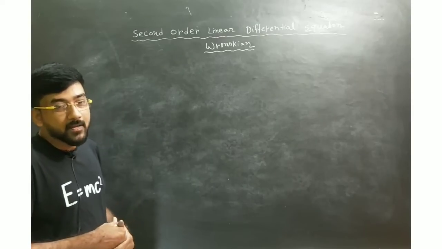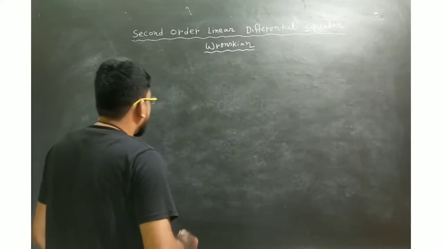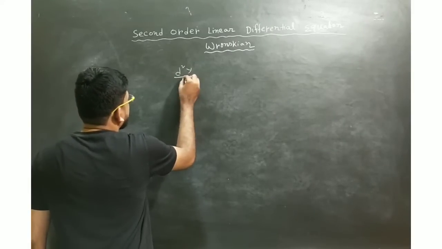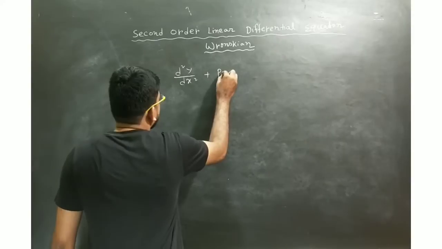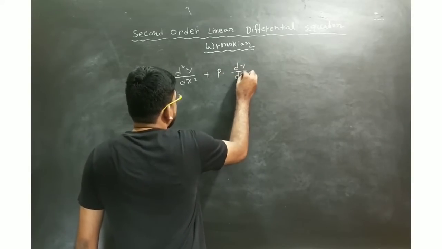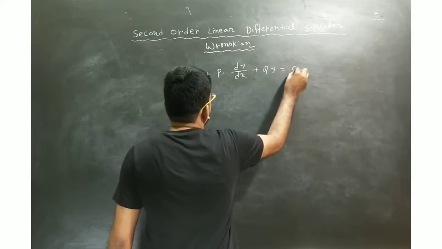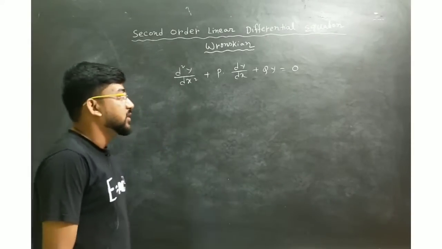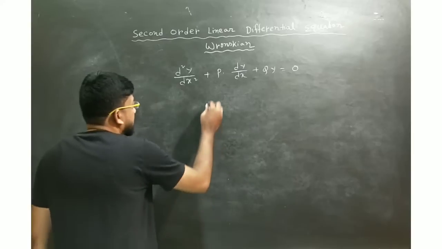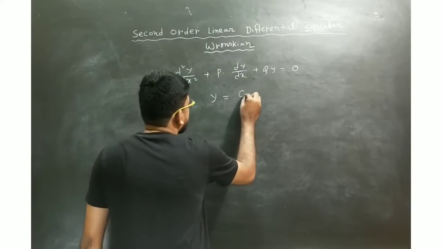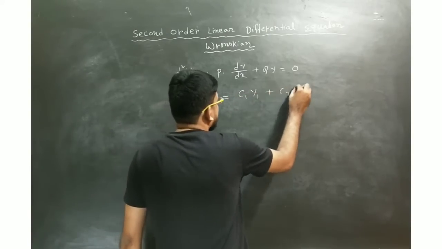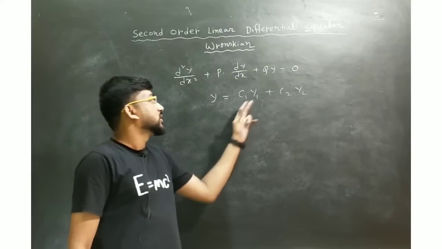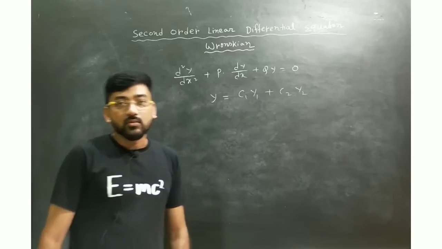So what is Wronskian and how can we find the solution of a differential equation from this Wronskian? If we have a second order linear differential equation, that I have written many times, that is d2y/dx2 + p dy/dx + qy = 0. Here the right hand side is 0, that means it's a homogeneous equation. Now the solution of this equation can be written in this way: y = c1 y1 + c2 y2, where y1 and y2 are solutions of this differential equation. So y is a linear combination of y1 and y2.